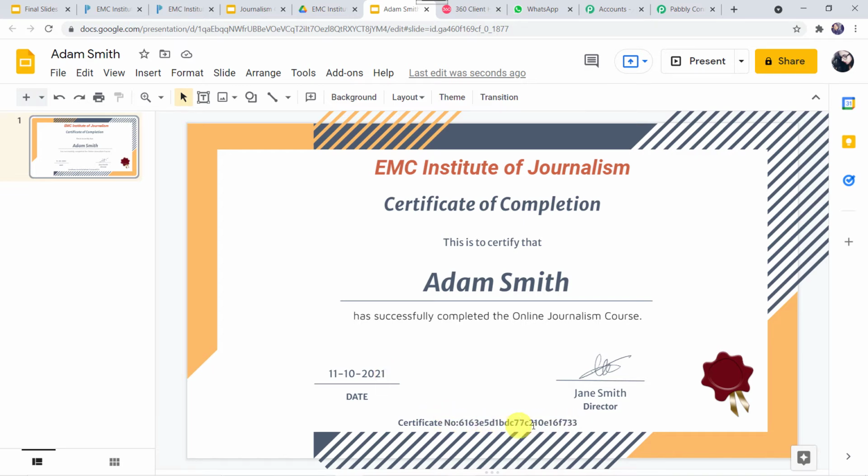So why have we given this particular certificate number? Just because it might happen that you have two students of the same name. So how are you going to differentiate both of them? This certificate number will be unique for both of them and it will help us in differentiating both these particular students. Okay. So now the certificate is correct.